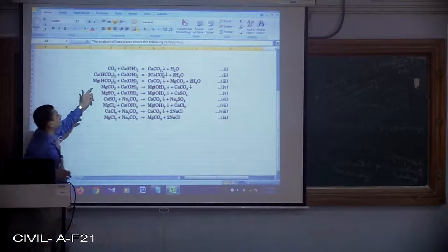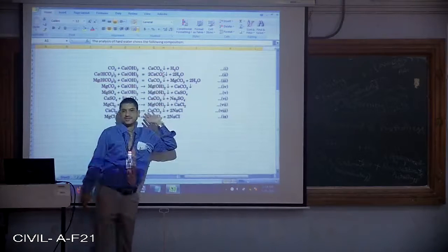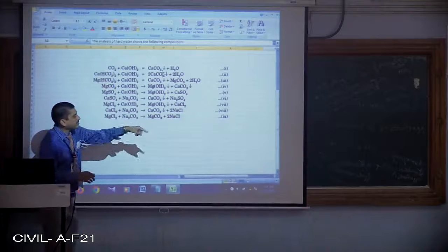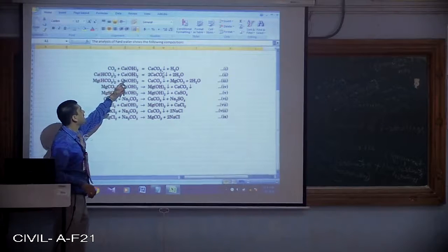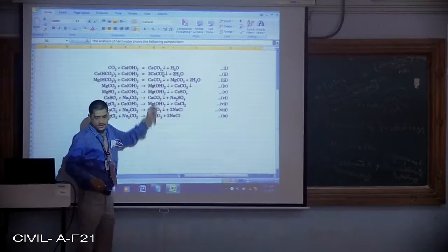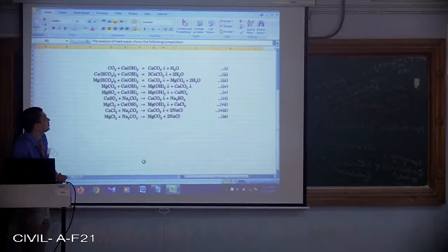That means ultimately simple CaCO3 we are going to get as a precipitate and water will get separated. Similarly, bicarbonates of calcium, that is Ca(HCO3)2, will be interacting with the hydrated lime. We are going to get again calcium carbonate.